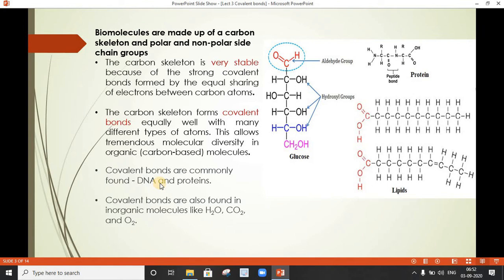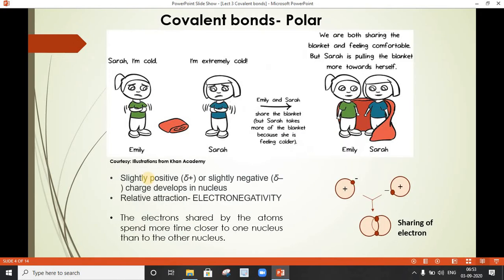This covalent bond is present in all the biomolecules as I stated, that is DNA, RNA, proteins, lipids, or carbohydrates. They are also seen present in inorganic molecules like water and carbon dioxide. Now in this lecture, or particularly in biological chemistry, we are interested to understand the concept of chemistry with reference to biological components, and therefore we will be considering most of the time carbohydrates, proteins, lipids or nucleic acids. Now let us go into the depth of covalent bond.